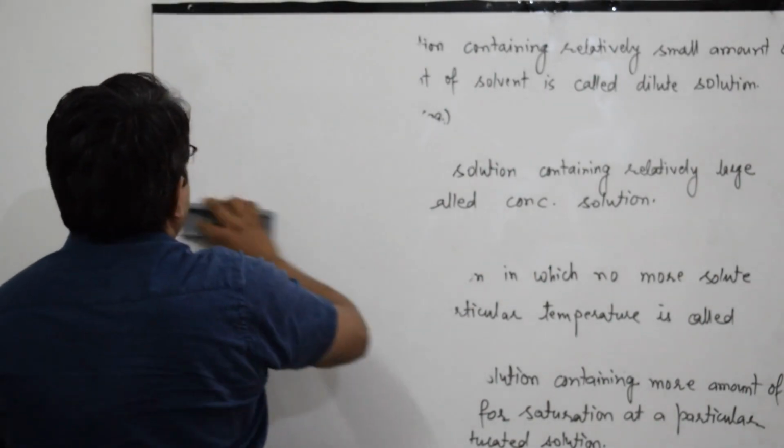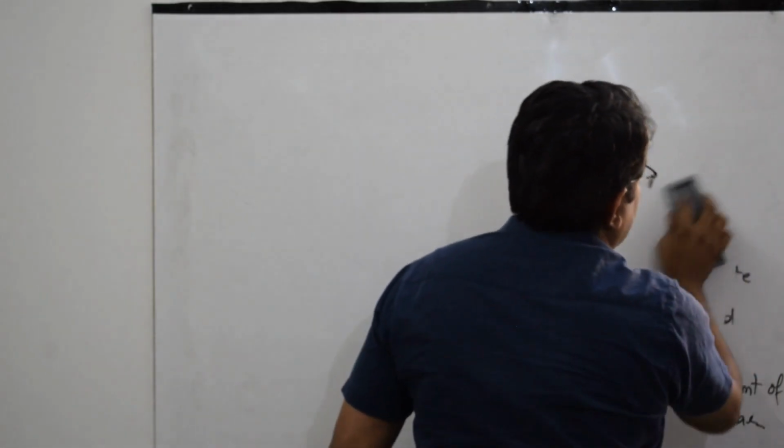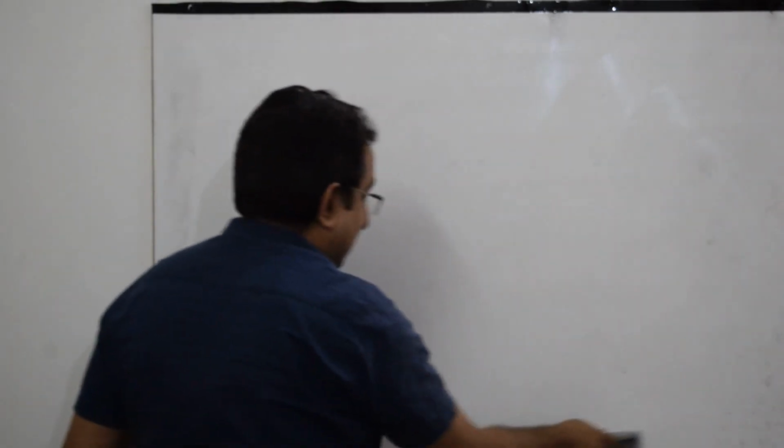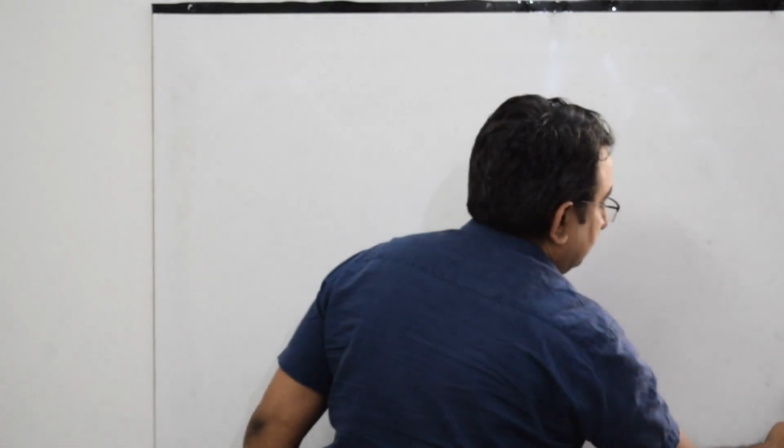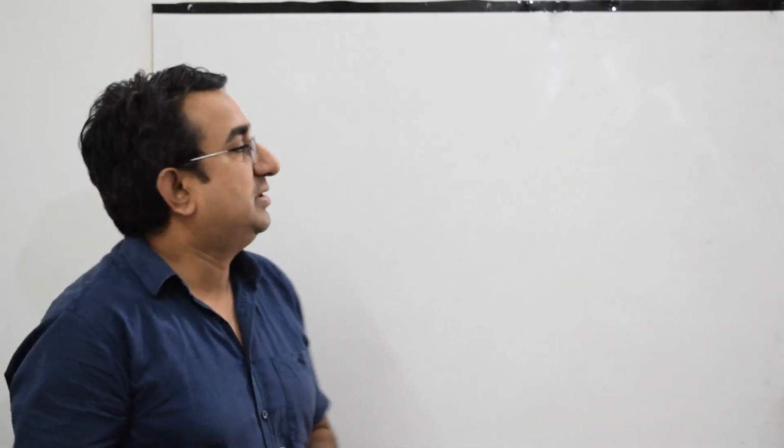Now we will discuss types of solutions based on the physical state of the solute and the solvent. Based on different physical states of solute and solvent used to make a solution, the solutions are broadly classified into three categories. Number 1, solid solutions. Number 2, liquid solutions. And number 3, gaseous solutions. And in total, there will be 9 classes of solutions. So we will discuss all these 9 categories with examples one by one.